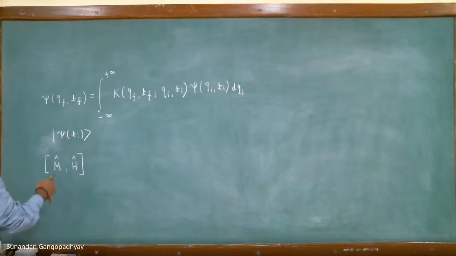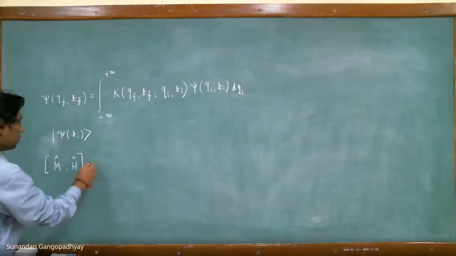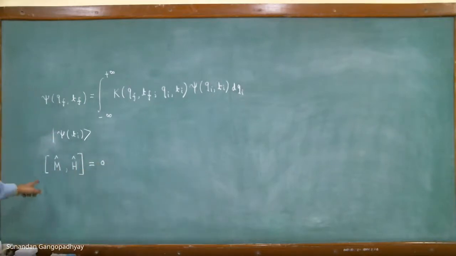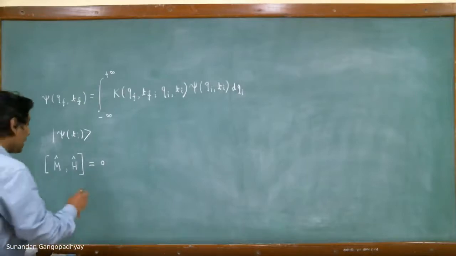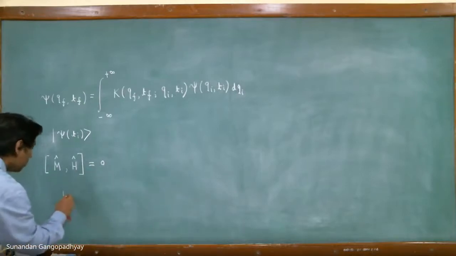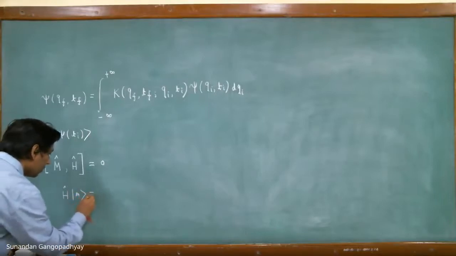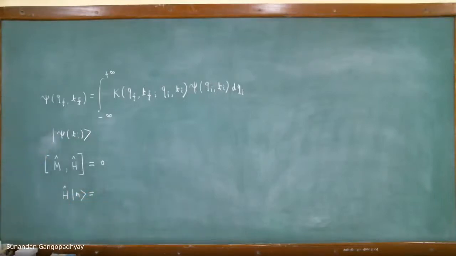This does not have any explicit time dependence. And if there is an operator N hat that commutes with this Hamiltonian, so this commutator is equal to 0, then from quantum mechanics we know that these two operators will have simultaneous eigenstates. And let us denote those eigenstates by the following thing. Let |n> be the simultaneous eigenstates of these two operators.